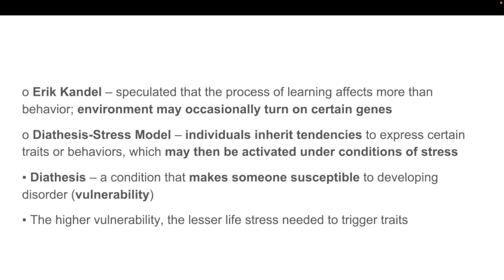It states here na mas mataas ang vulnerability ng tao, mas konting stress ang kailangan niya para ma-trigger or magkaroon ng mental disorder. So for example, in simple terms, kung may tendency, for example, 5 sila sa family, lahat sila may depression, 5 sila sa family, isa lang yung walang depression, pero 4 ang may depression. So ngayon, kung vulnerable yung isang tao na yun sa depression, maaaring makadevelop siya ng depression kahit super konti lang ng stress. That's what diathesis stress model is. So, basta mas vulnerable ka, kahit konting stress lang, madidevelop mo ang any mental disorder.